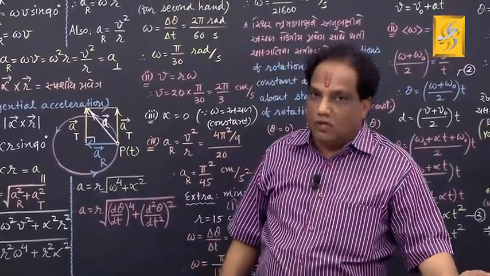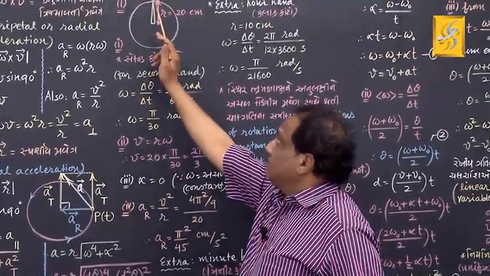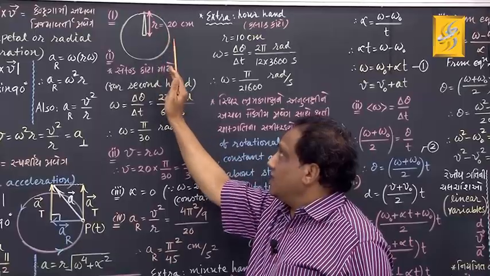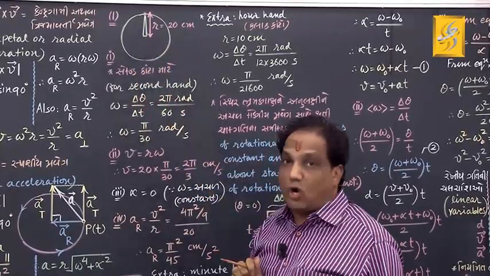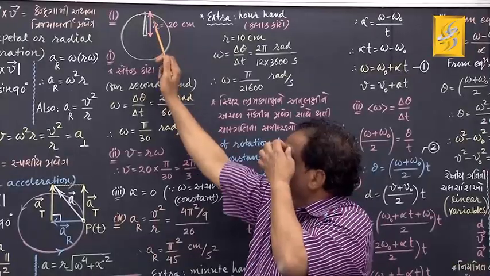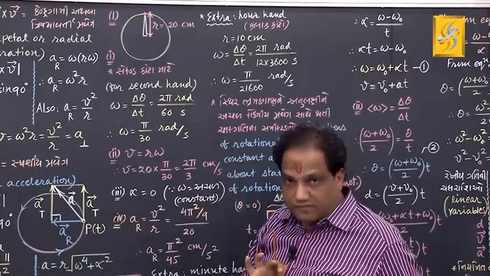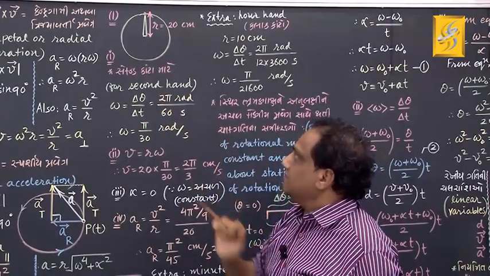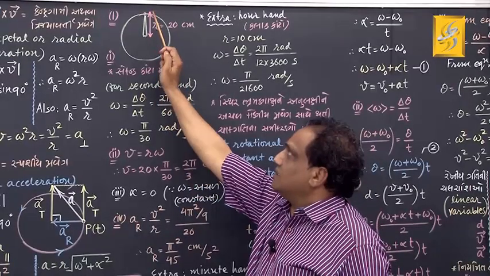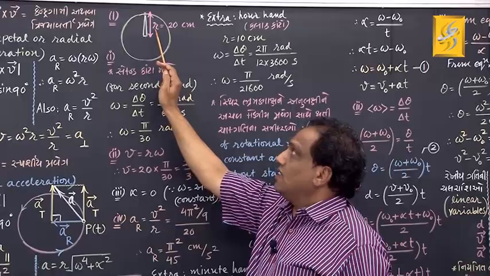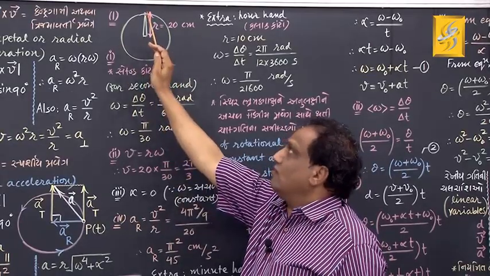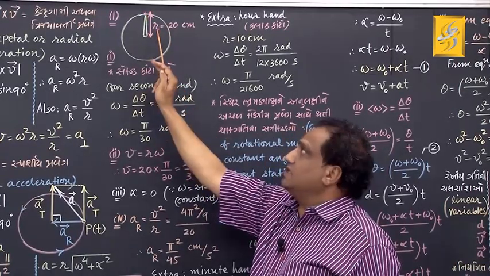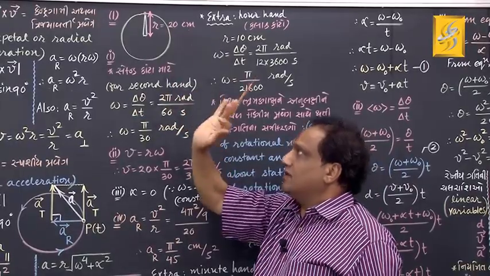Look. We are given a second hand which is rotating on the dial of some clock. Length of that second hand they have given 20 centimeter. The dial is this and that second hand is this. Its length will also give you the radius of the circular path followed by the particle at the tip of that second hand. That radius is equal to the length of the second hand, which is 20 centimeter.